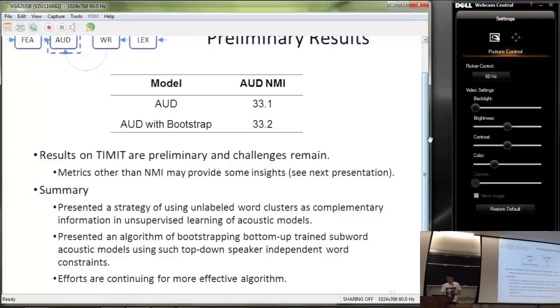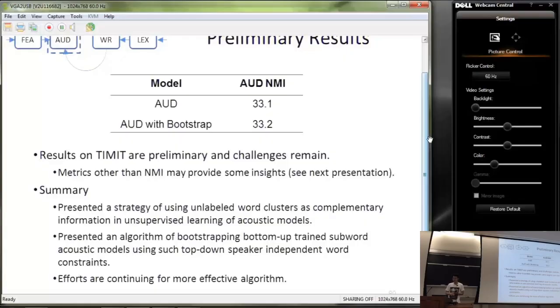In summary, we presented a strategy of using unlabeled word clusters as complementary information in unsupervised learning of acoustic models. We presented an algorithm for bootstrapping bottom-up trained subword acoustic models using such top-down speaker-independent word constraints.